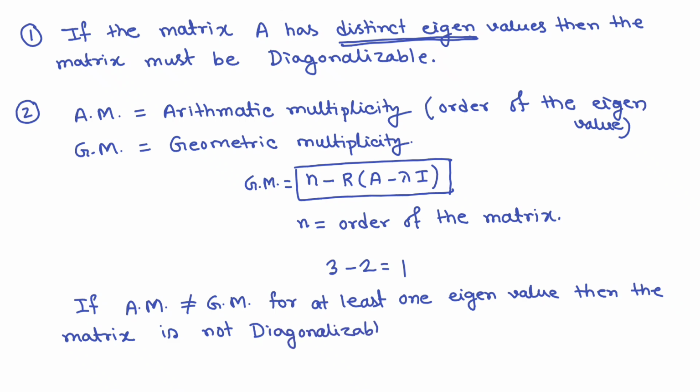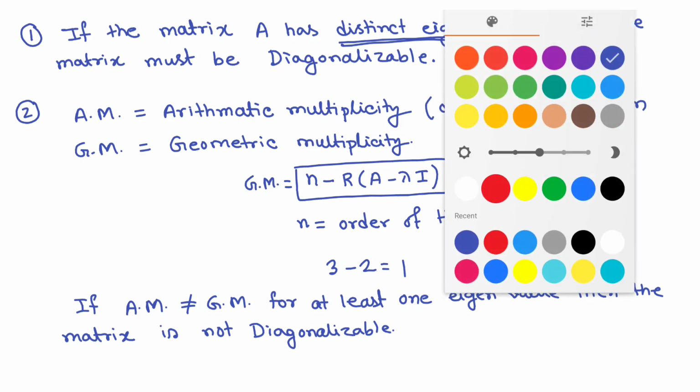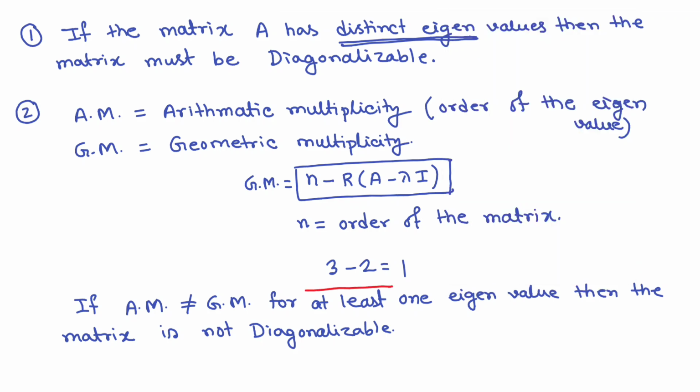Clear? Remember, I have written the words at least. Suppose we have the eigenvalues 1, 1, 3, 4, and let's say for the eigenvalue 3 the AM-GM property is not satisfied, that means AM is not equal to GM. Then we can say that it is not diagonalizable.